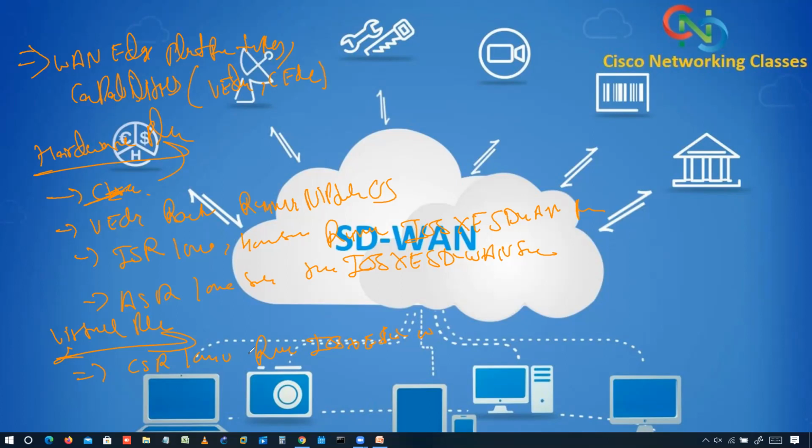So what we have done today is the SD-WAN architecture and components. In the next class, we'll be discussing how we can deploy the vManage, vSmart, and vBond. The lab part we'll do in the next class.